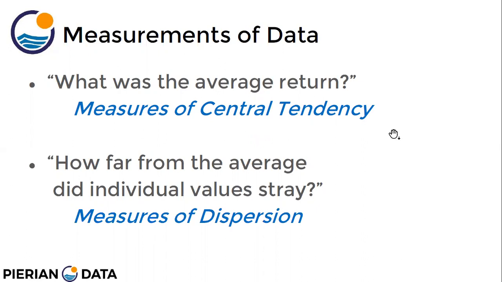If you talk about the average height of students in your class, or the average marks of students in your class, it is called the central tendency, because most of the values tend to lie around that particular central value. How far from the average an individual value strays is called a measure of dispersion.